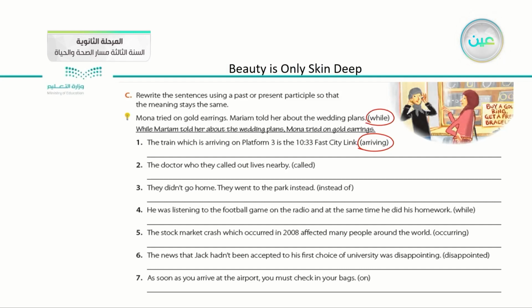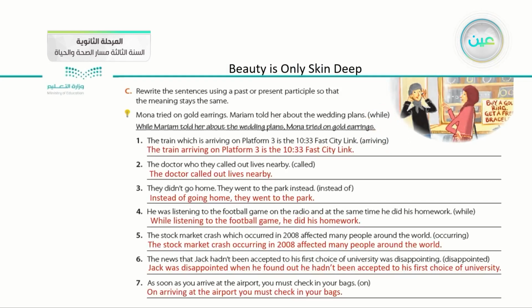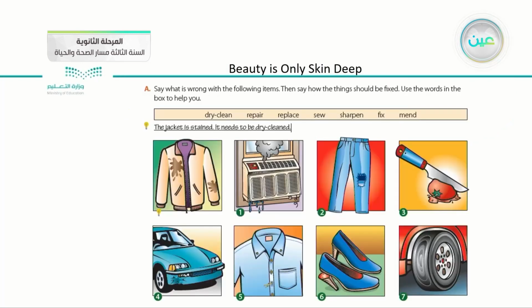So the answer is, while Maryam told her about the wedding plans, Mona tried on gold earrings. And we have done all the parts of the exercise together, and the answers are shown here on this slide.